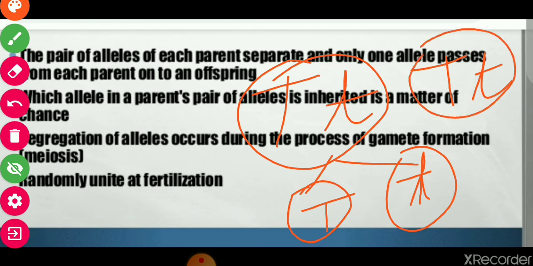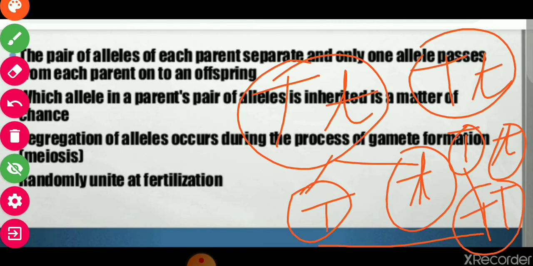Again, two gametes are formed, so they are separated. When fertilization takes place, they again unite randomly, like capital T can unite with capital T again. So this combination can be found, and any gamete can be fertilized by any other gamete. This is called random union at the time of fertilization.